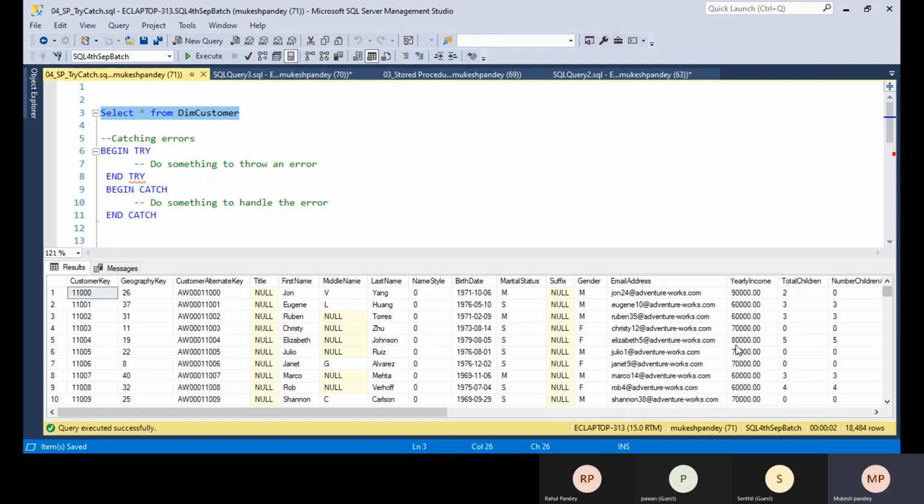Suppose you are updating a table, for example, I'm updating the yearly income, incrementing the value for the entire table. Once I execute the update command, suppose some unexpected error occurs after updating 10,000 records, and the remaining 8,000 records are not updated.